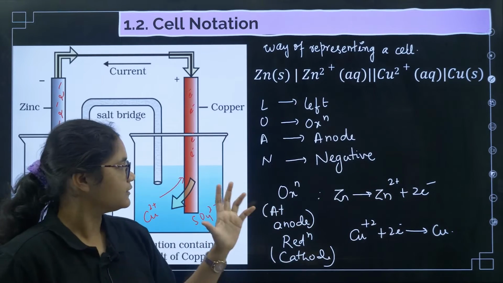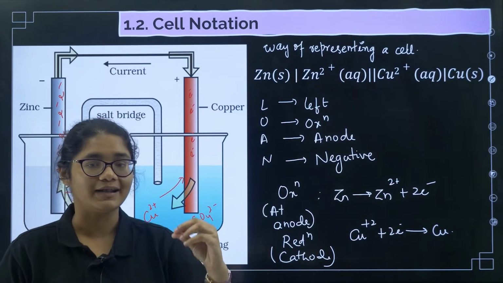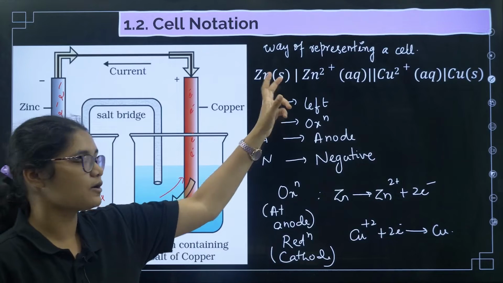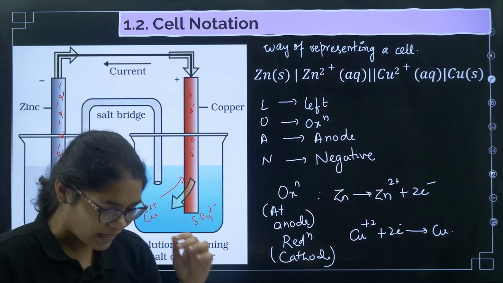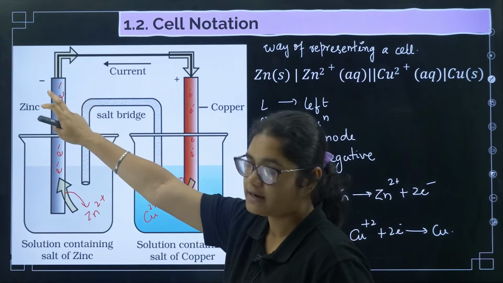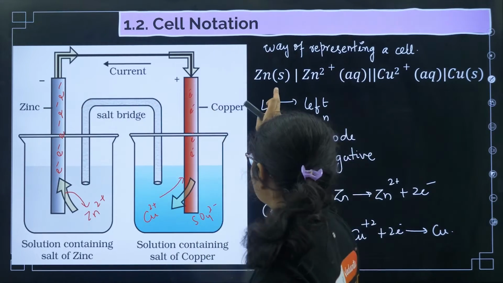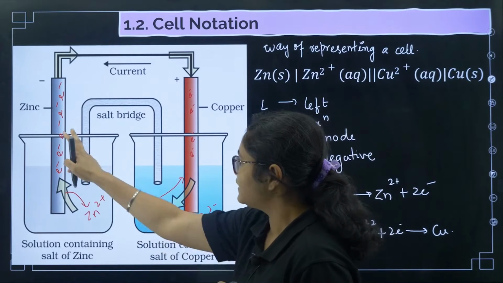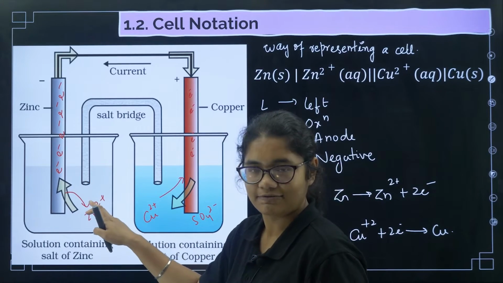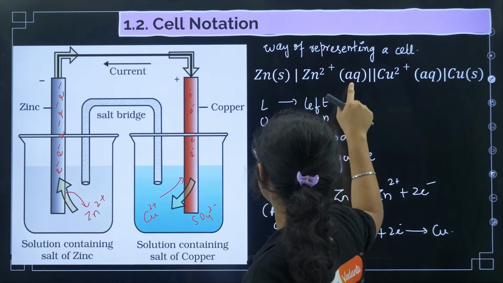Every time we will not draw this big diagram to represent a cell, we can write it in the form of something called cell notation. For that you need to start with the left hand side. The first thing you can see is the zinc rod, so first we will write zinc. What is the physical state of this rod? Solid, so in bracket I wrote solid. Then this zinc rod is in contact with zinc sulfate solution, so Zn2+, which is in the aqueous phase. So you can write Zn2+ aqueous.